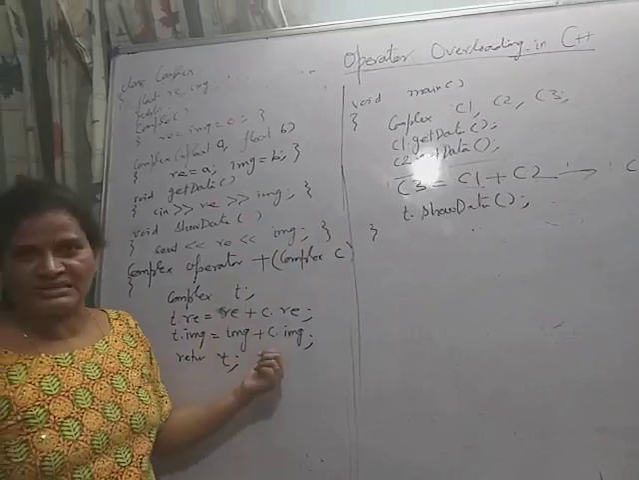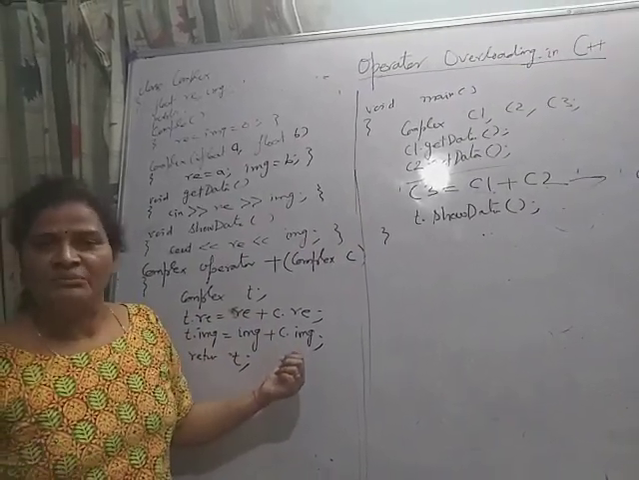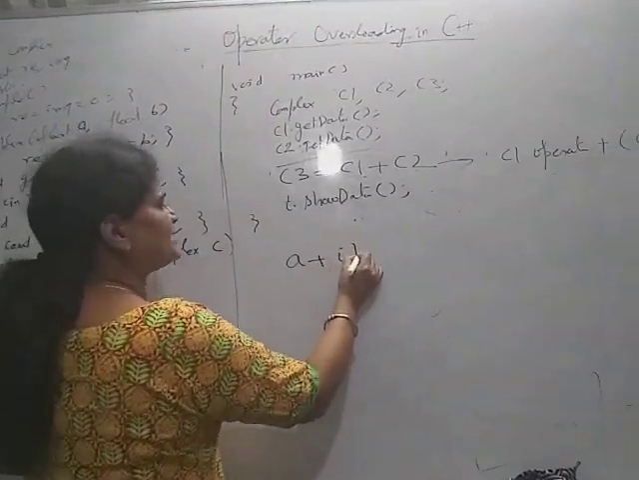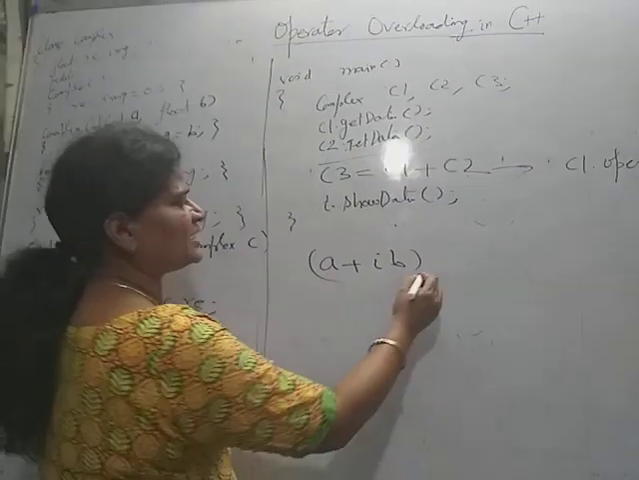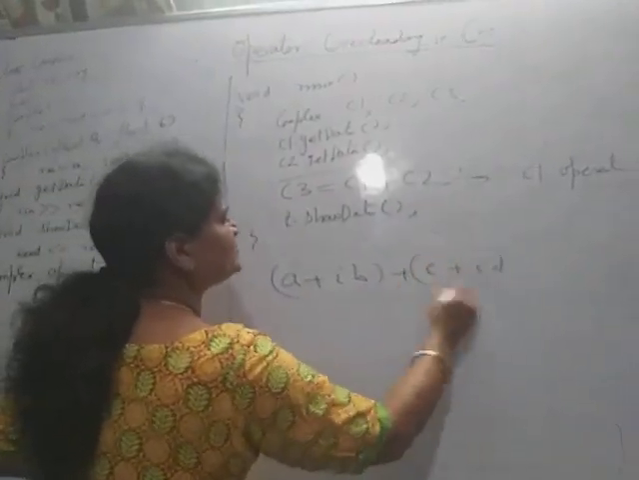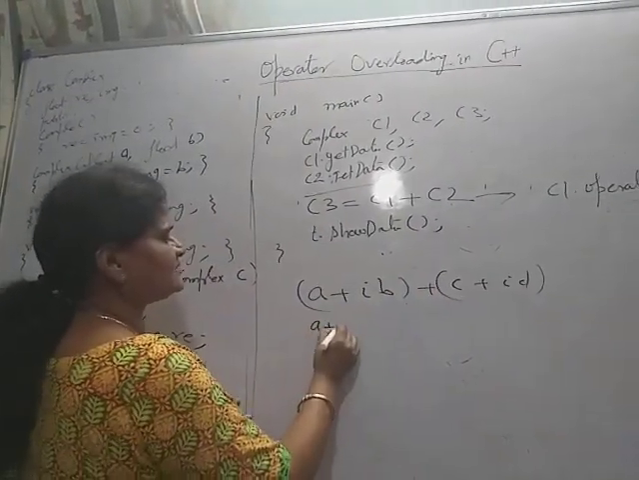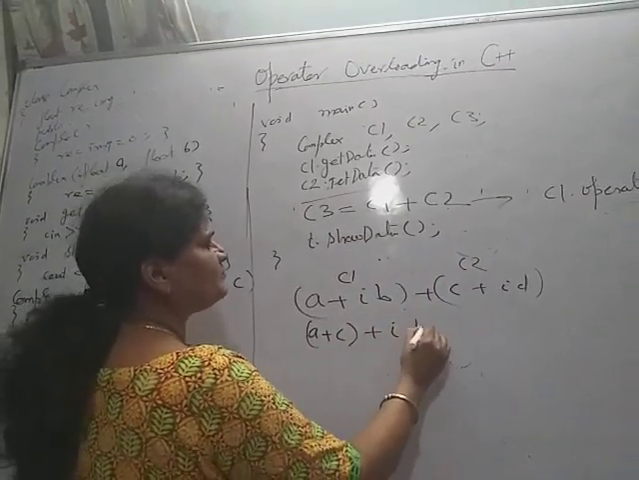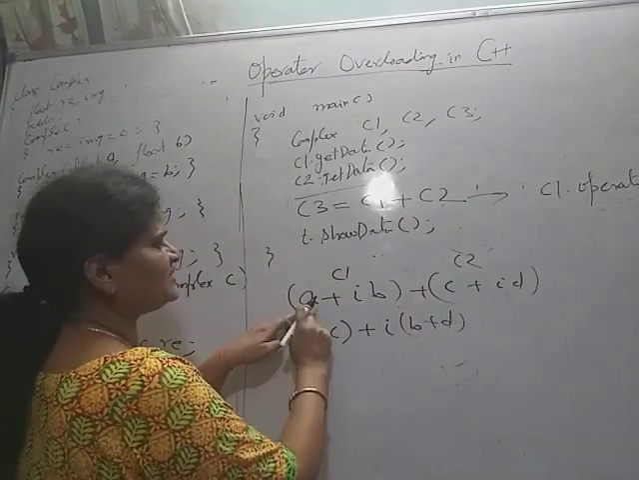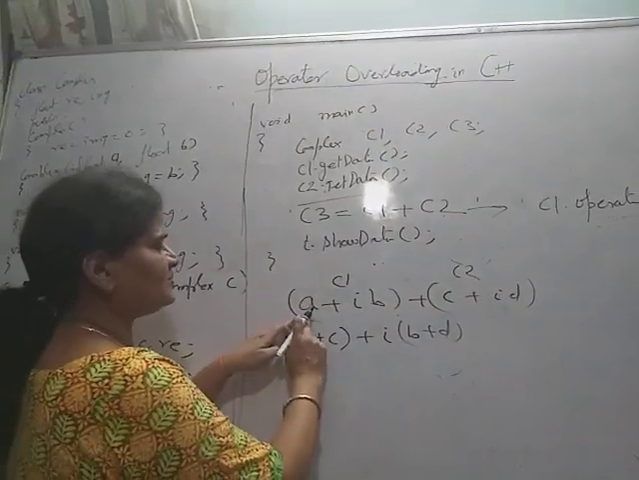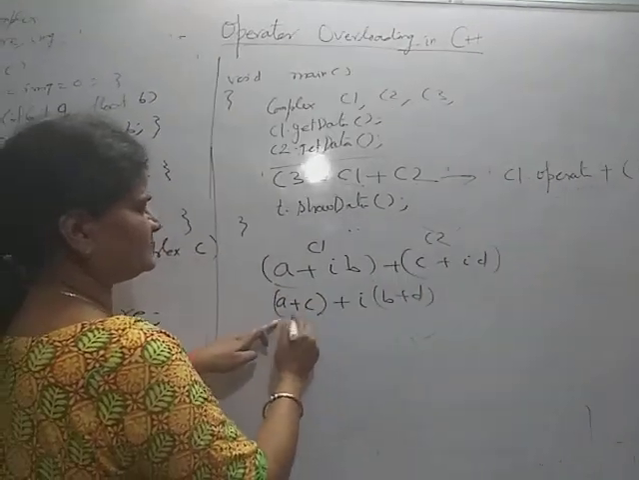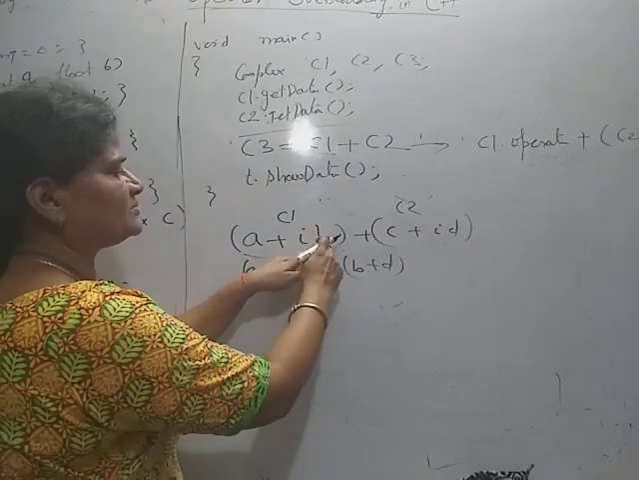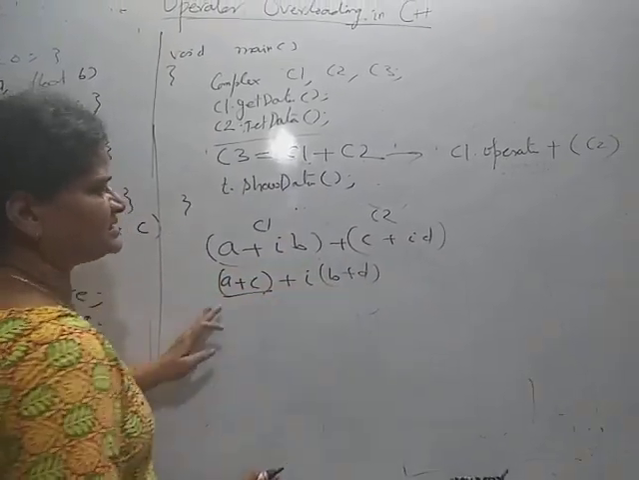I have overloaded plus, the same way you can overload minus, multiplication, division. Suppose you know A plus IB, this is the real part, this is the imaginary part, plus C plus ID. If you are going to add two complex numbers, this is C1 and this is C2. So A plus C plus I, B plus D. See the real part of the first complex number plus the real part of the second is the real part of the destination object, and the imaginary part of the first object and imaginary part of the second is the addition.